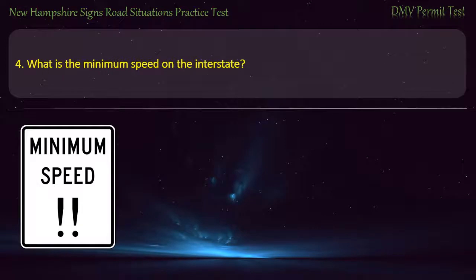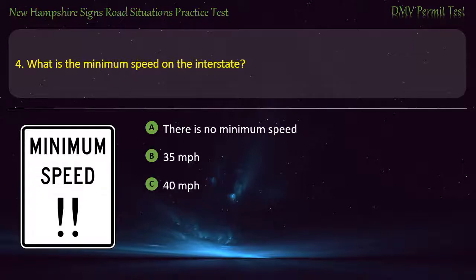Question 4. What is the minimum speed on the interstate? There is no minimum speed. 35 miles per hour. 40 miles per hour. 45 miles per hour. Answer. 45 miles per hour.